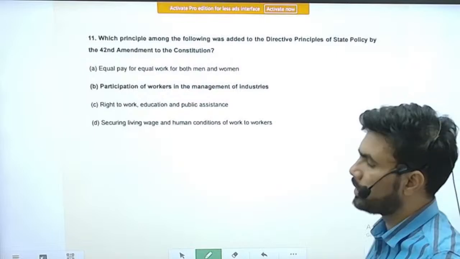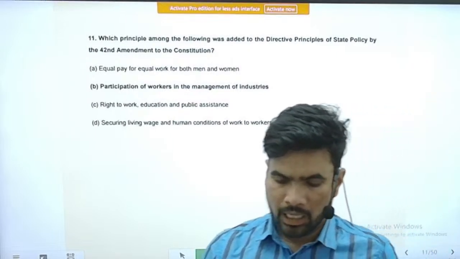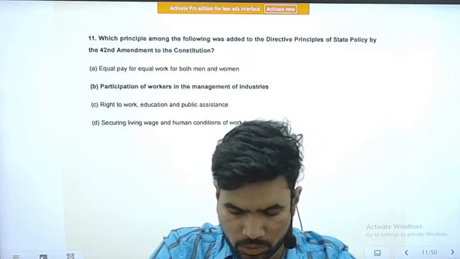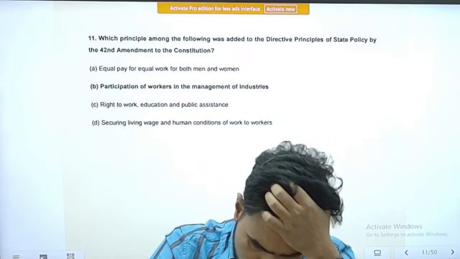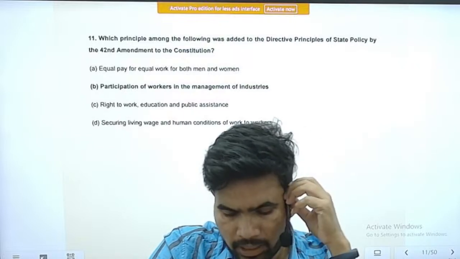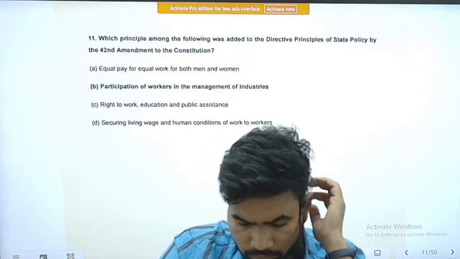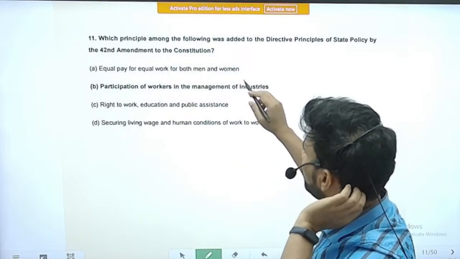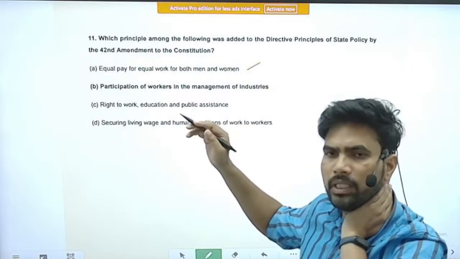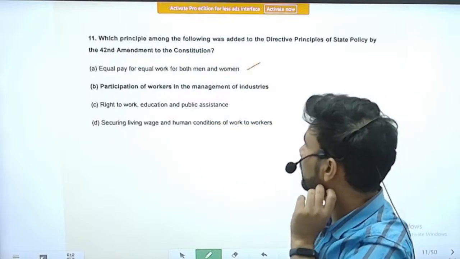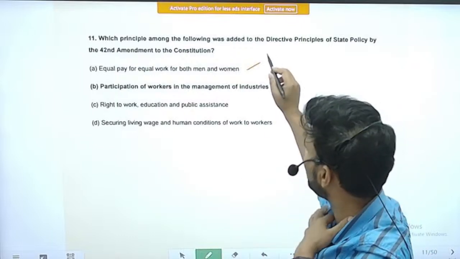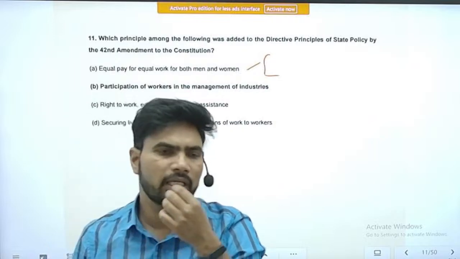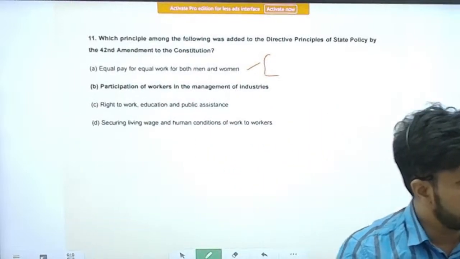Next question, question number 11. Which principle among the following was added to the Directive Principles of State Policy by the 42nd Amendment of the Constitution? Equal pay for equal work for both men and women. Actually, this was there before the 42nd Constitutional Amendment itself. We have an act also, the Equal Remuneration Act, enacted around 1951-1952 itself.